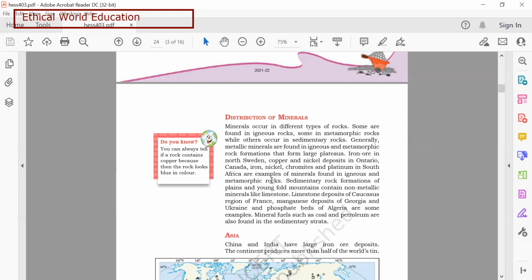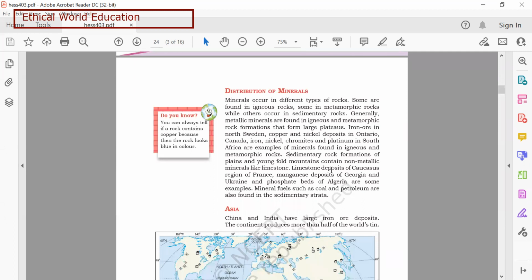So both are found in large quantities in plateaus. That's why we have said this earlier. Most of the metallic minerals are found in the Chotanagpur Plateau and the area near Jharkhand, Chhattisgarh, Odisha. Sedimentary rocks are found mostly in the formation of fold mountains and contain non-metallic minerals like limestone.